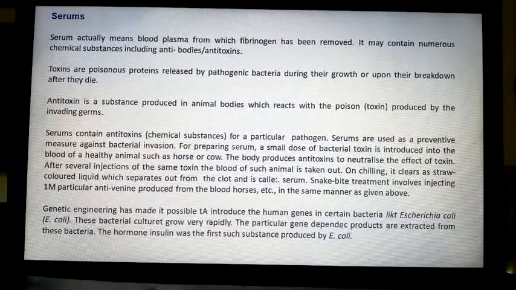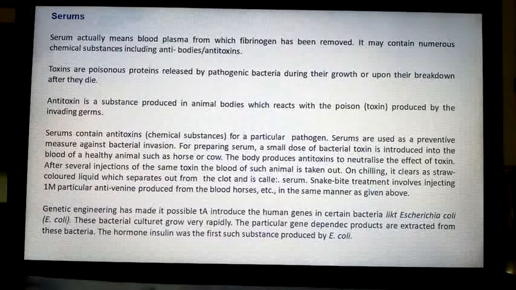Serum contains antitoxin. Got it? Serum actually means blood plasma from which the fibrinogen part has been removed. It may contain numerous chemical substances including antibodies, antitoxins. And toxins are poisonous proteins released by pathogenic bacteria during their growth or upon their breakdown after they die.